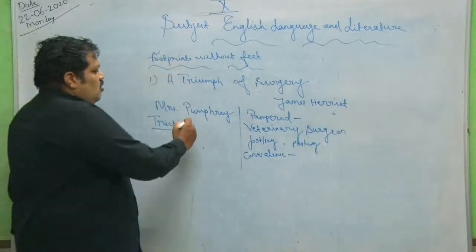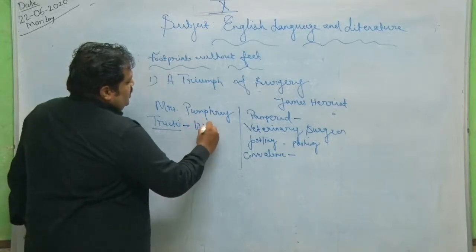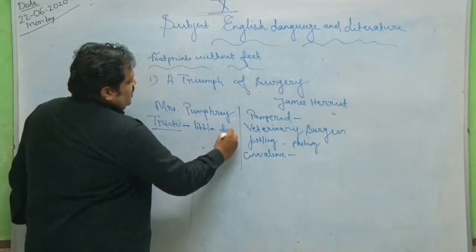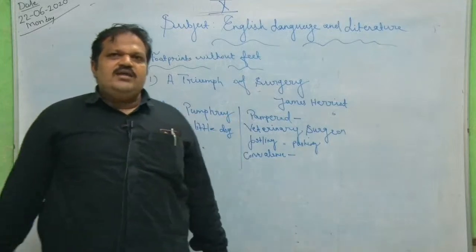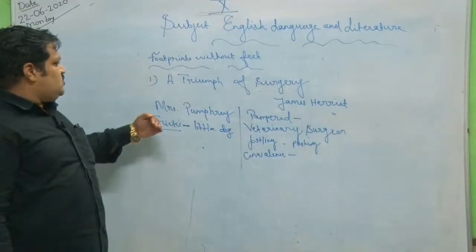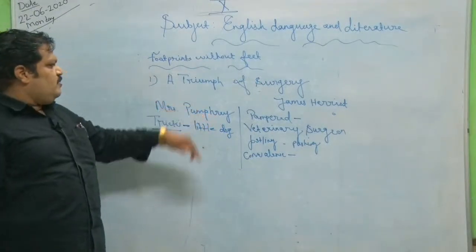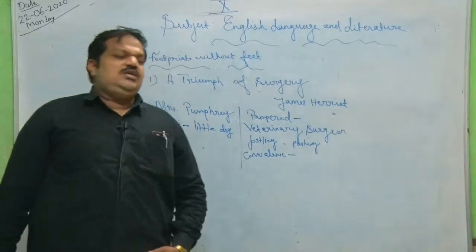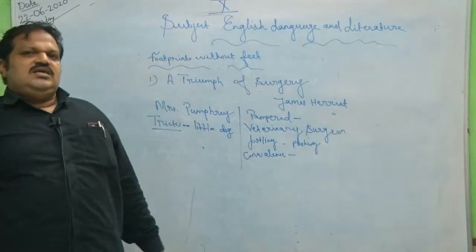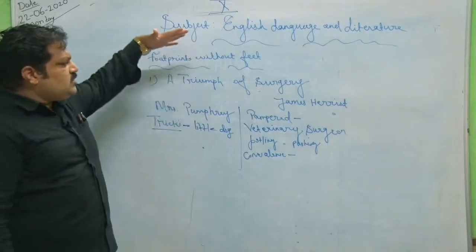And another character is Tricky's mistress, Mrs. Pumphrey. The spelling and pronunciation is P-U-M-P-H-R-E-Y, Pumphrey, Mrs. Pumphrey.